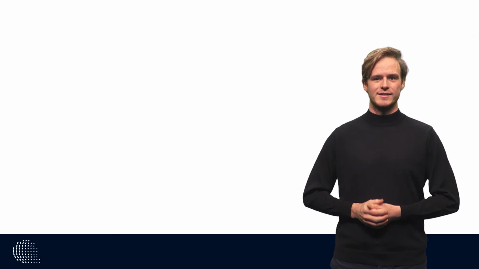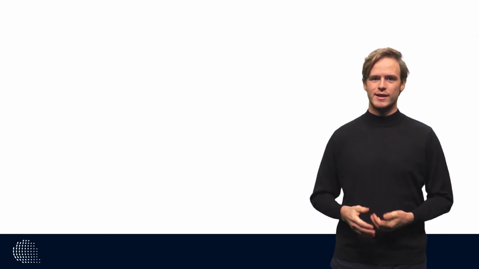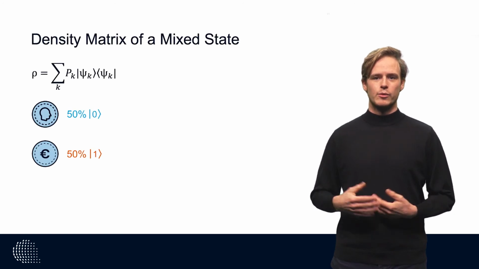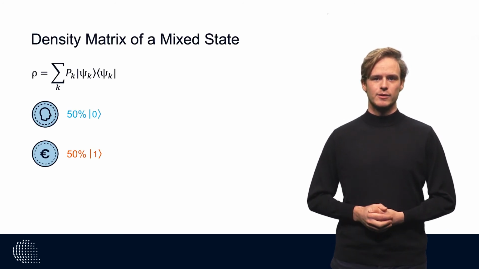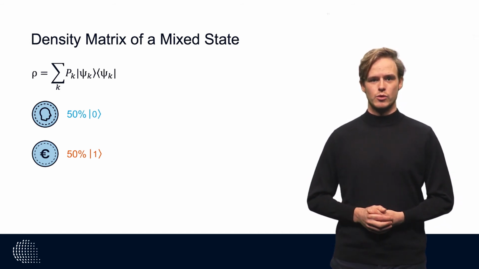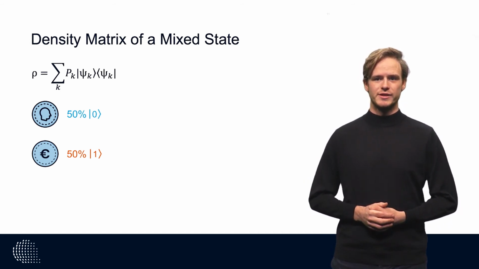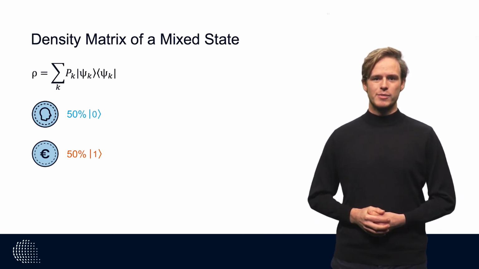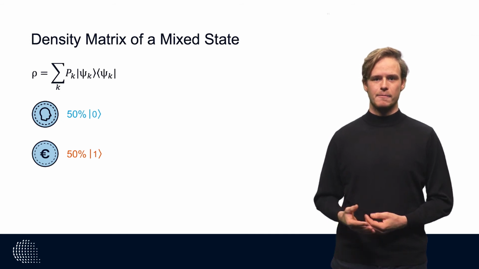Psi equals ket 0 50% of the times, and ket 1 50% of the times. So the state is a statistical ensemble of the pure states 0 and 1. We can write this more conveniently with the density matrix. To compose the density matrix rho, we must sum over all pure states psi k in the statistical ensemble, multiplied by their probabilities pk.